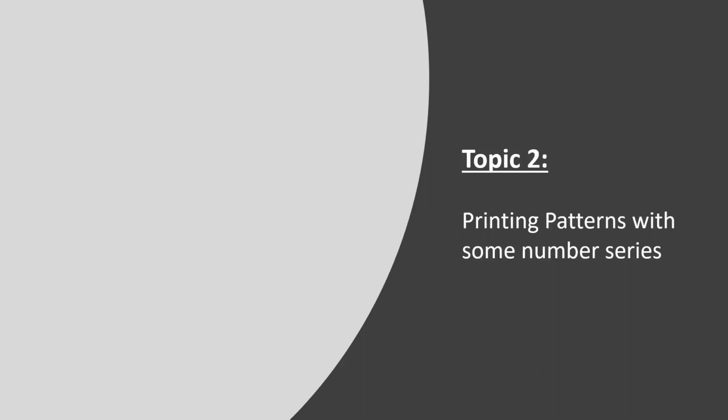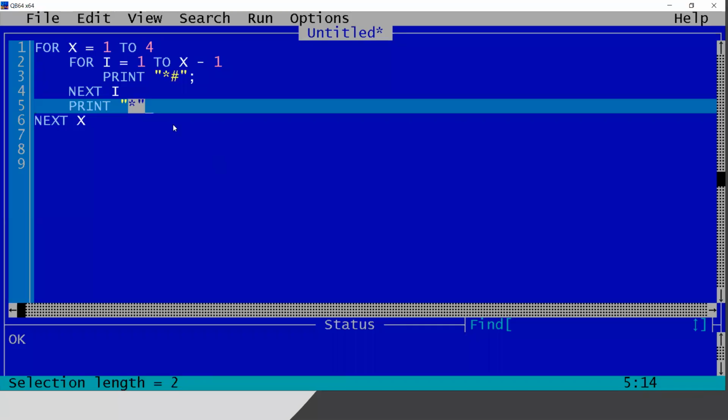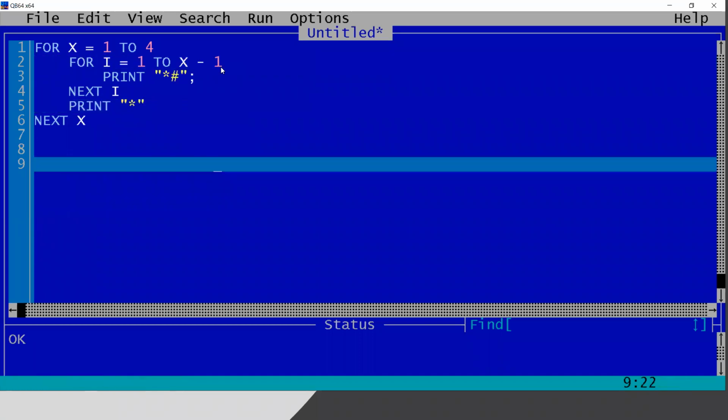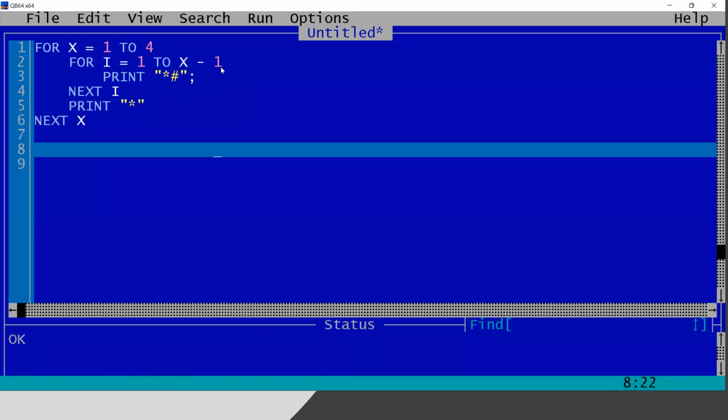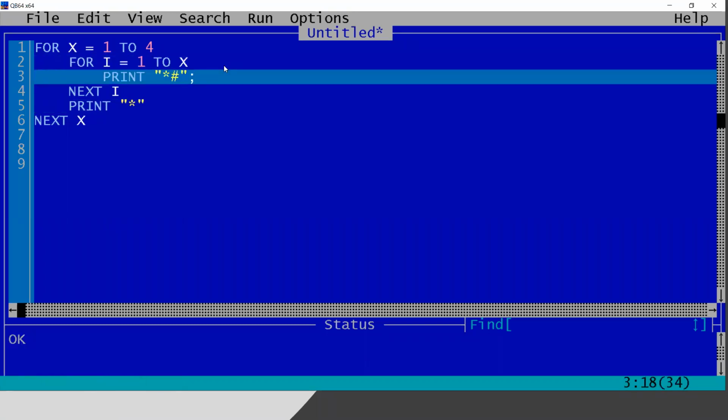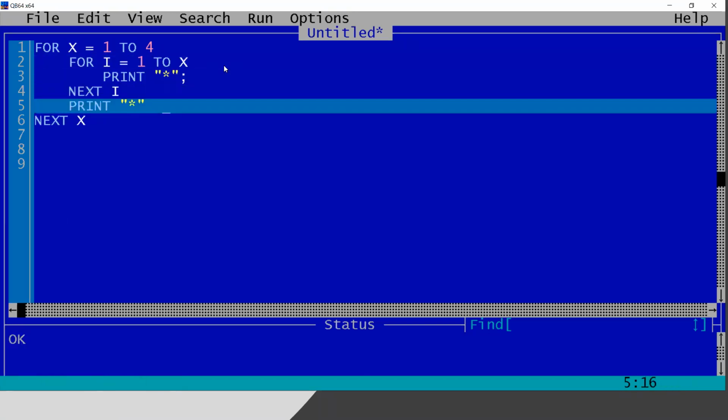So topic 2, quickly. If you want, you can pause the video and take a break. Going to topic 2, printing patterns with some number series. So if someone asks 1, 2, 3, 4, 5, 6, 7, 8, 9, 10, first let me print the series. Suppose 4 lines. So a 4-line series. It is very simple. We have already done this a couple of times today.